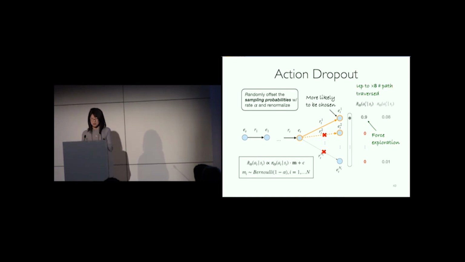By using this technique in practice, we could encourage the agent to explore up to 8 times more paths during training. And by exploring more paths, it significantly reduces its chance to overfit to a specific path. This is how we solve the path diversity problem.